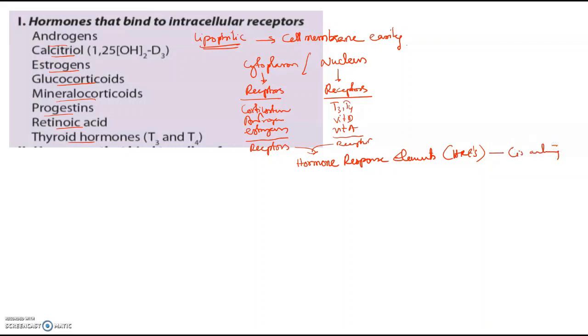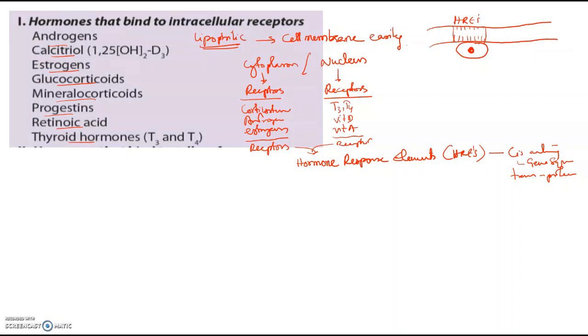We have seen in our last classes what cis and trans mean. Cis means it is a gene sequence. Trans means it is a protein. So HREs are cis-acting elements, that is, they are elements on the DNA. Suppose this is the DNA, and here we have the enhancers or your response elements, HREs. To these HREs, the receptor ligand complex will come and bind.